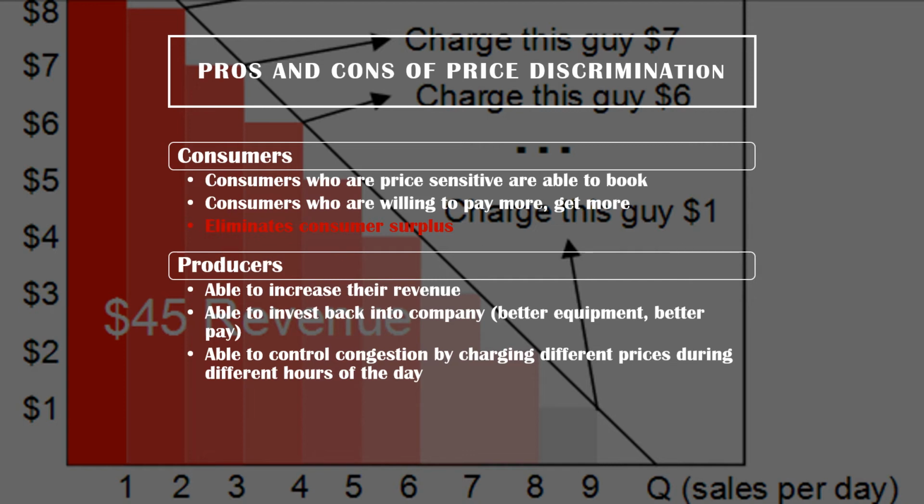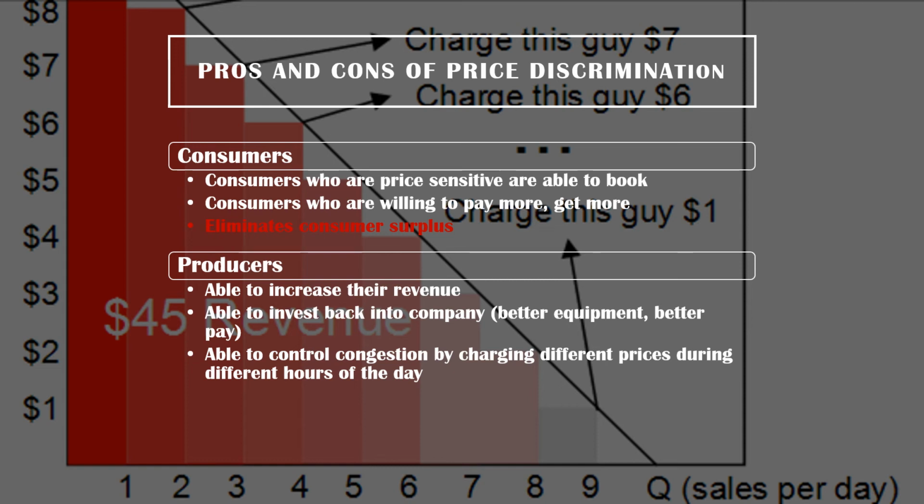Producers, on the other hand, are able to increase their revenues based on price discrimination, and they are able to invest back into their companies, whether that be purchasing better equipment or paying their workers increased pay. They are also able to control congestion by charging different prices for different circumstances.